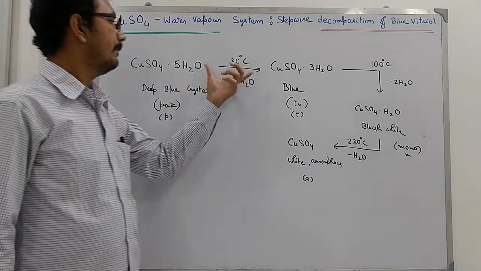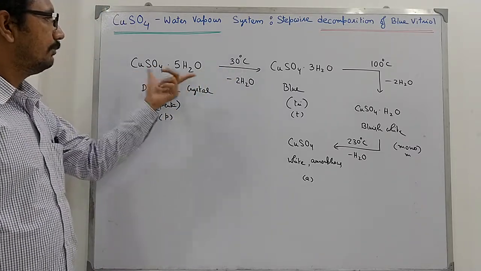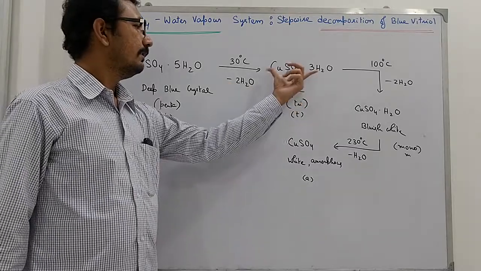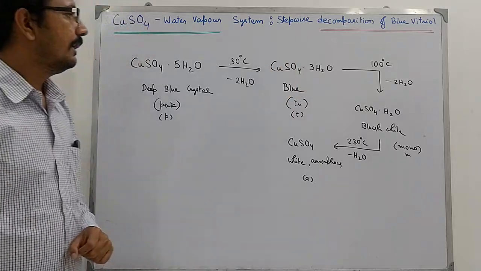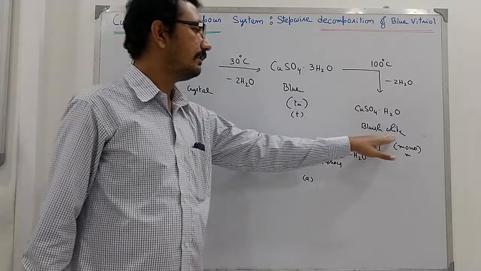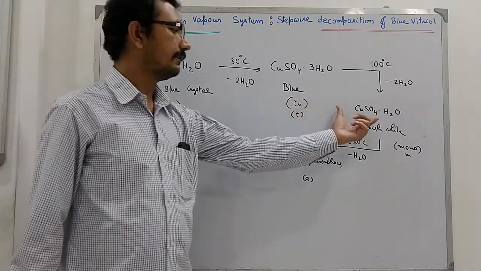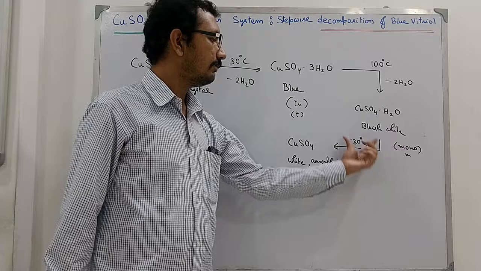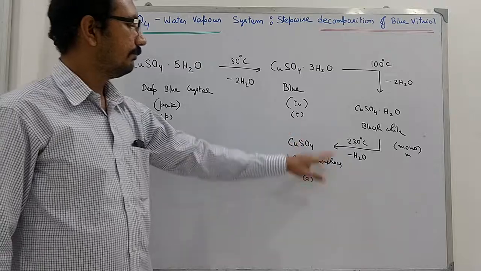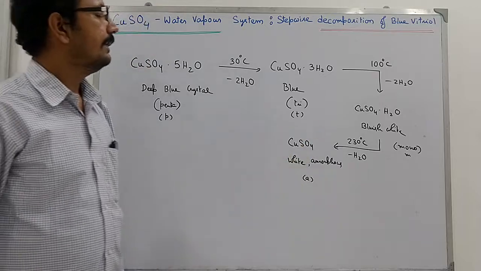So at moderate temperature, the pentahydrate crystal loses two molecules of water of crystallization to give you the trihydrate system, and at around 100 degrees centigrade further dehydration results and you get a bluish white compound. It is a monohydrate crystal, and at a much higher temperature around 230 degrees centigrade, this last molecule gets released and it gives you white amorphous, that is, it loses its crystal structure. So it is white and amorphous.